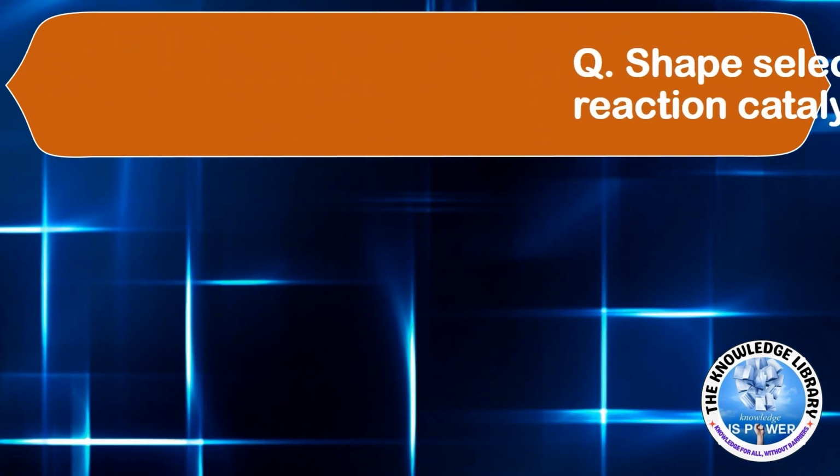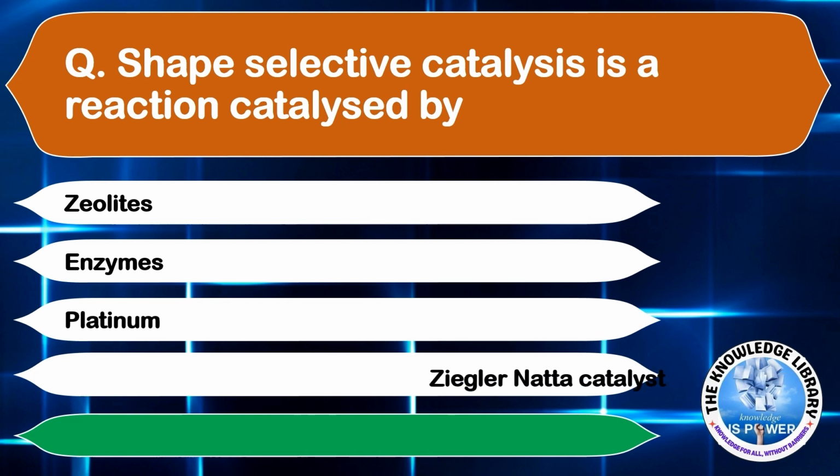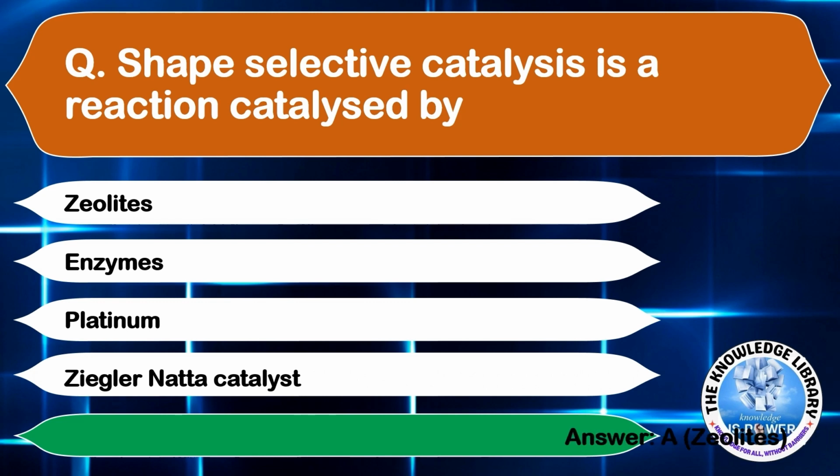Moving on to the next question. Shape selective catalysis is a reaction catalyzed by option A, zeolites. Option B, enzymes. Option C, platinum. Or option D, Ziegler-Natta catalyst. The correct answer is option A, zeolites.